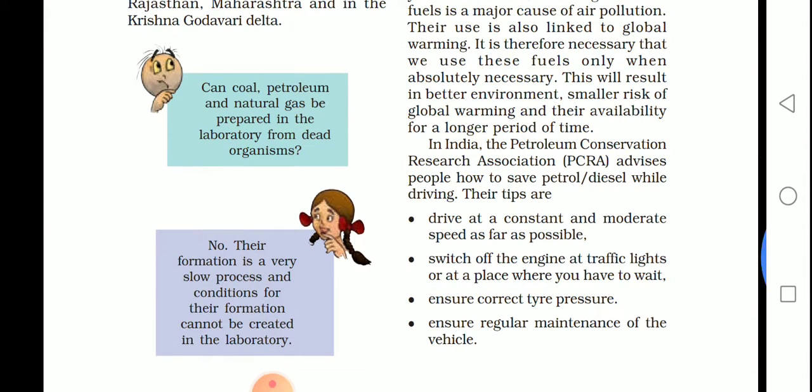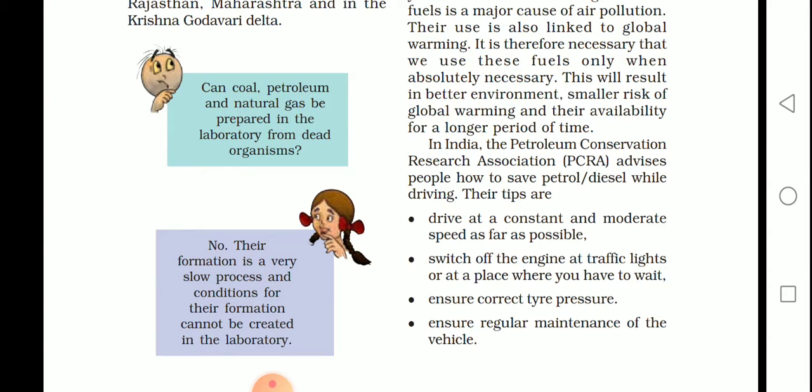Ensure correct tire pressure. Tire pressure means the tire has a certain pressure, and you should always check it. If there is less pressure, the vehicle will consume more petrol. It will indirectly affect the consumption of petrol or diesel. Ensure regular maintenance of the vehicle.